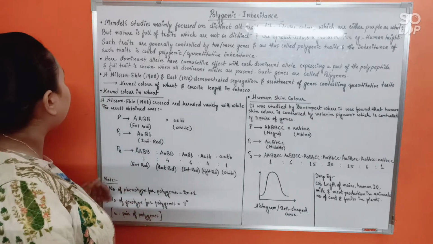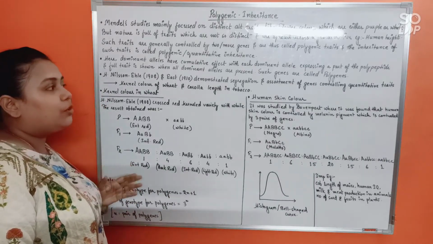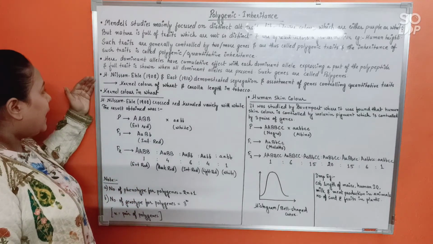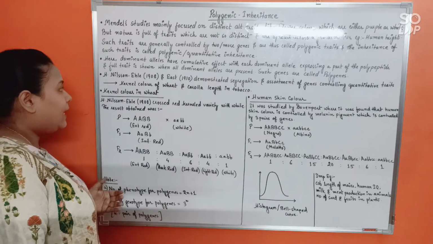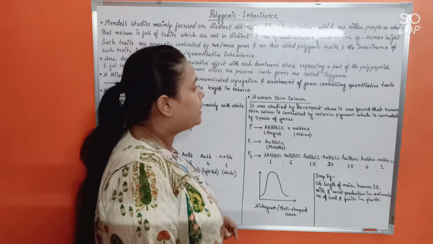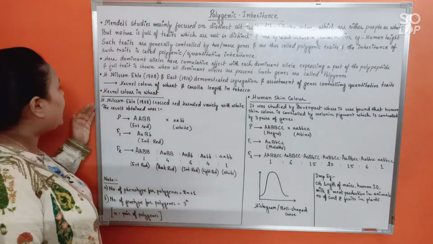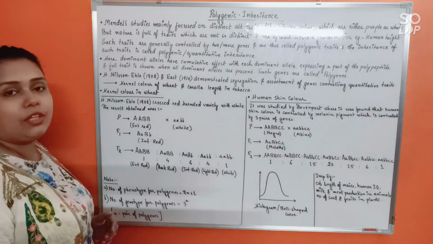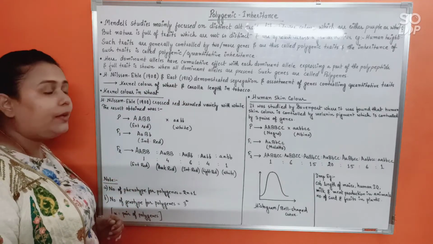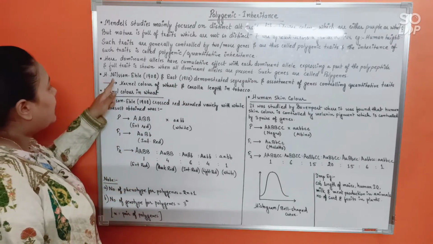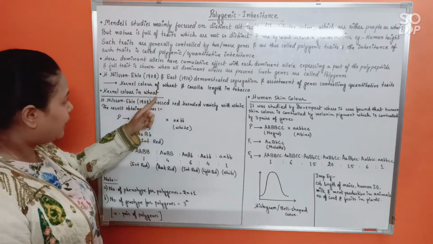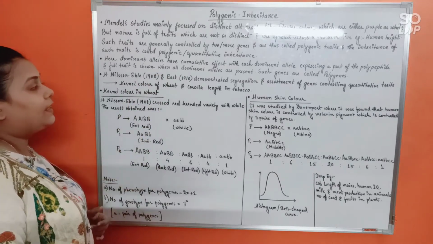All right. Now, here are some important discoveries in the field of polygenic inheritance. H. Nilsson-Ehle in 1908 and East in 1910 demonstrated segregation and assortment of genes controlling quantitative traits like kernel color of wheat and corolla length in tobacco. Do remember, these two are examples of polygenic inheritance. Nilsson-Ehle studied kernel color of wheat and East studied corolla length in tobacco.